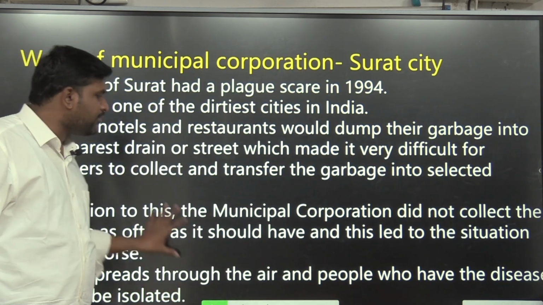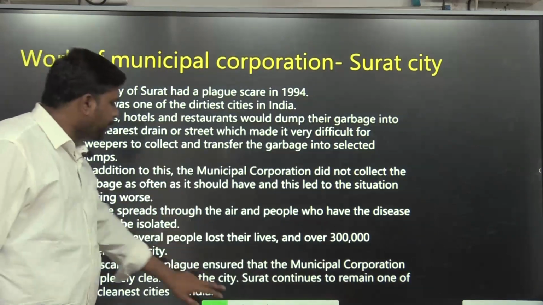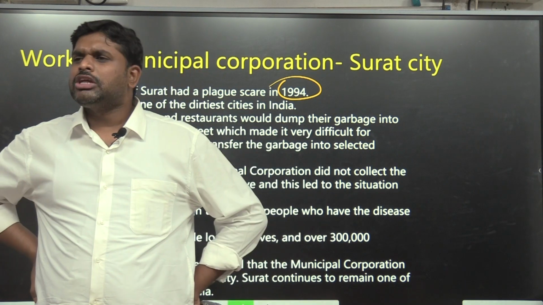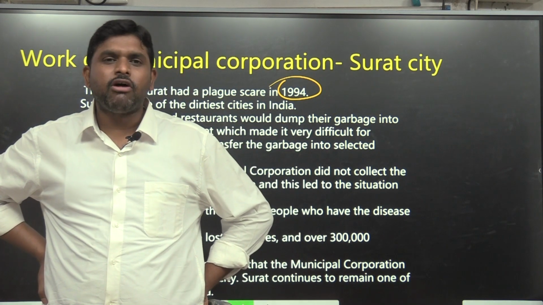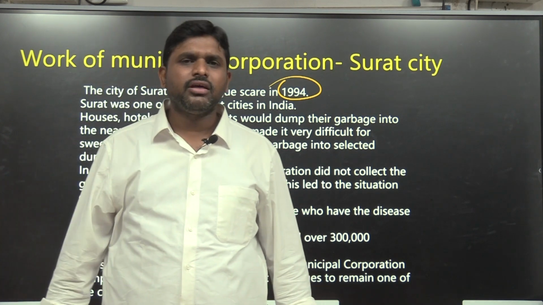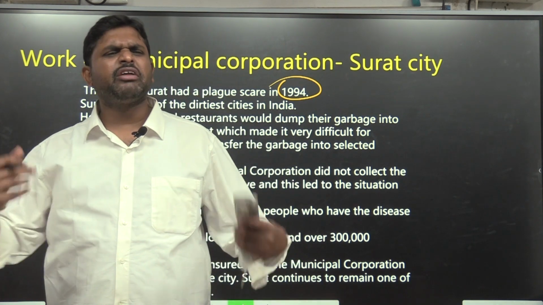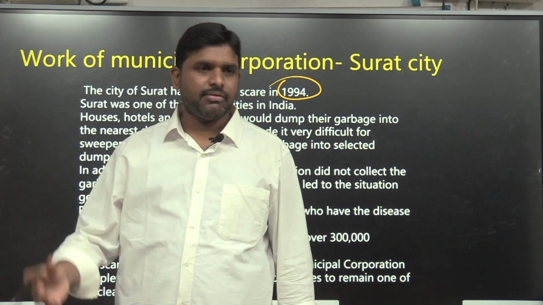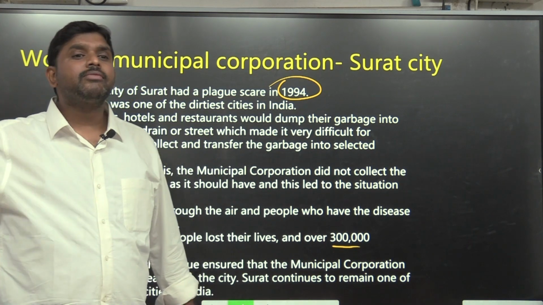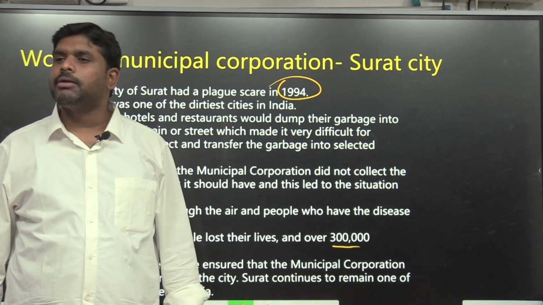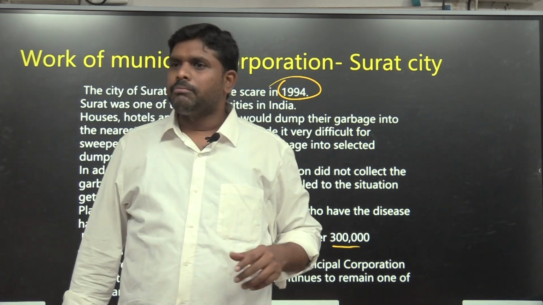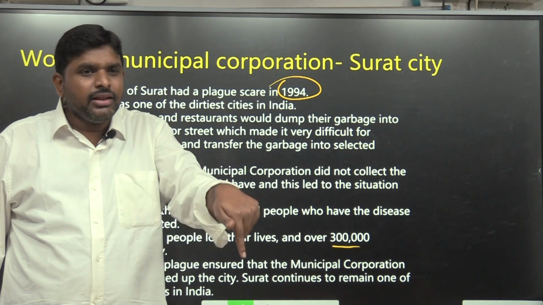For example, I will give you one case study. What happened in Surat in 1994? Surat, which state? Gujarat. Surat was notorious, meaning badly famous, for uncleanliness. Everywhere garbage, everywhere dustbins, everywhere open defecation, very, very bad roads. Plague disease came. Nearly 3 lakh families went away from Surat because of plague. Plague is a communicable disease. In 1994, people were running away from Surat. Surat is a business center. People were running away and again coming back. Why? Because business happens in Surat.